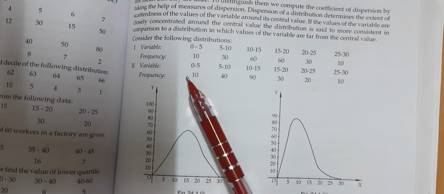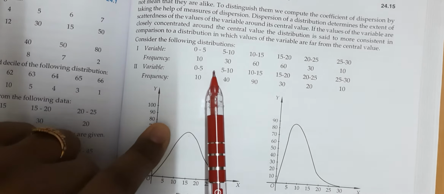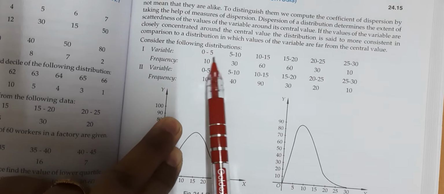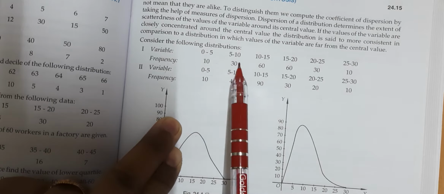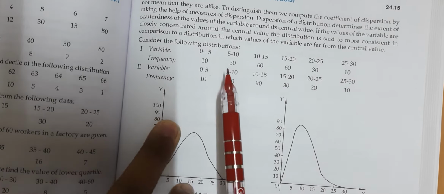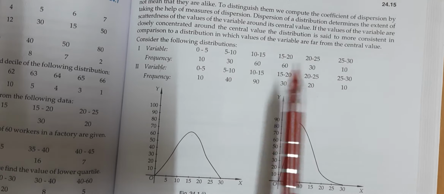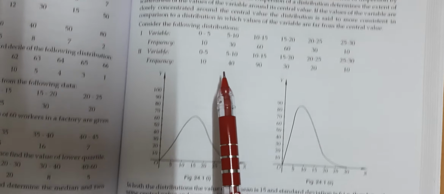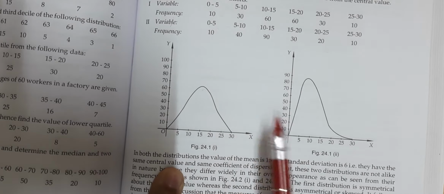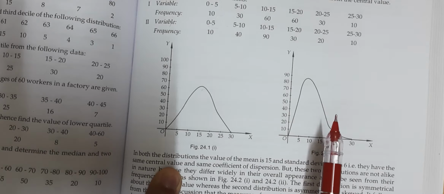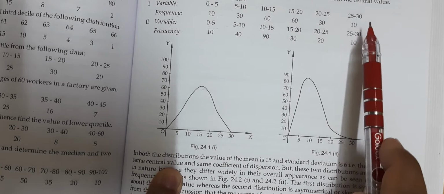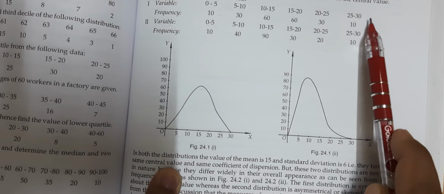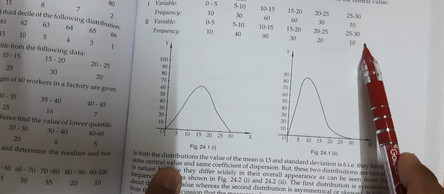For example, here, these are the two distributions given. In these two distributions, the class interval is the same but the frequency is different. When you find the mean and standard deviation, you will find that the mean of the first and second observation is the same. The mean of the first observation is 15, the mean of the second is also 15, the standard deviation is 6, and here also the standard deviation is 6.